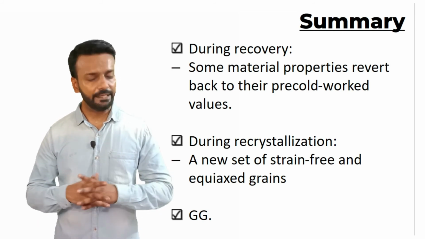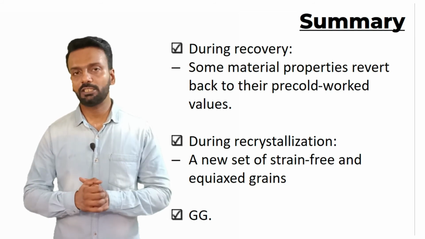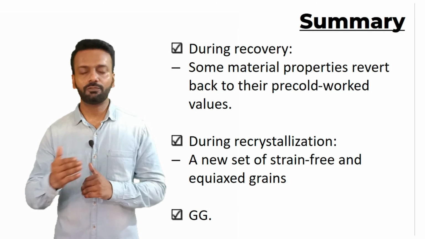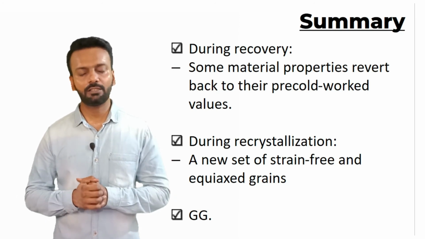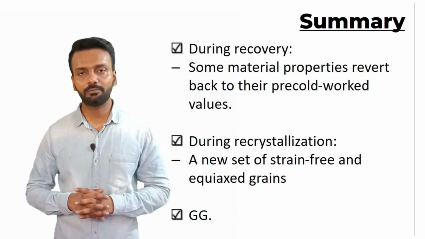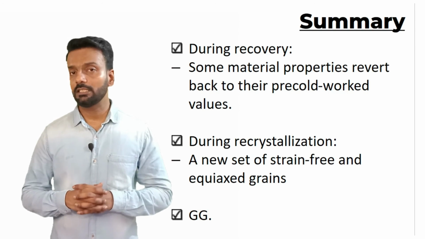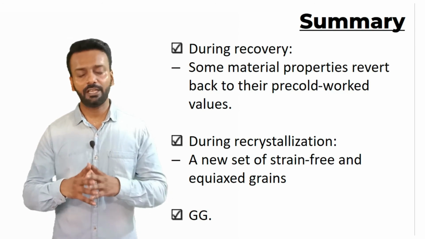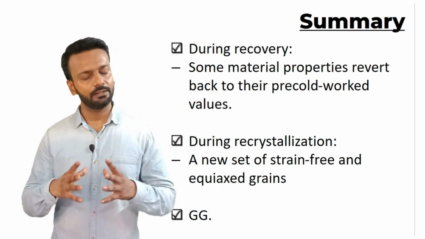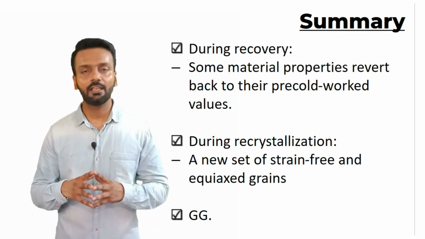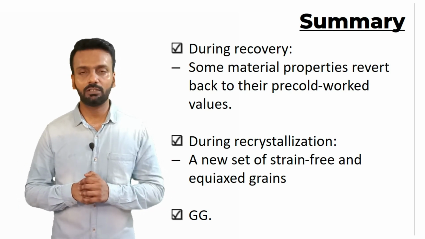So we do a heat treatment called annealing and we try to recover these properties. At the recovery temperature, we recover some properties like electrical and thermal properties. There is no change in the microstructure. As we keep on increasing the temperature, we come to the recrystallization temperature, where a new set of strain-free grains are formed which are equiaxed. That means they are of the same size and all the properties are reverted back to the pre-cold work condition.